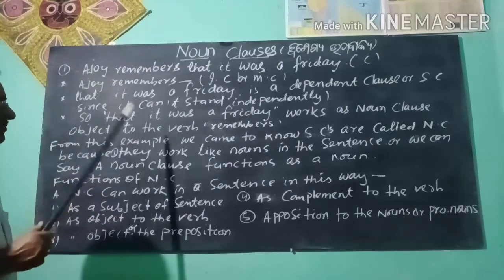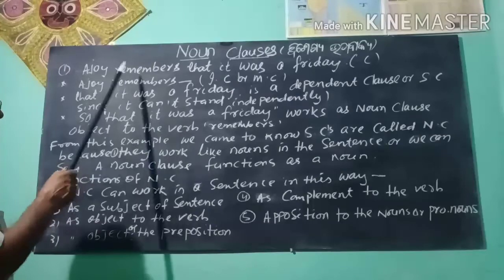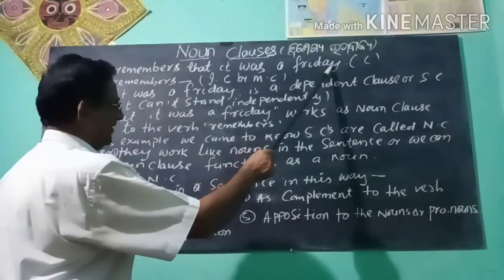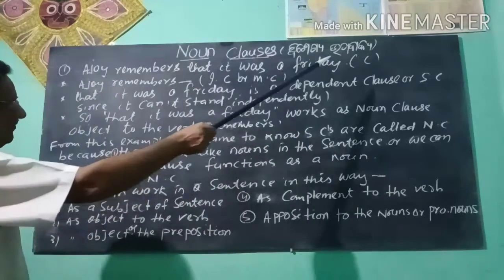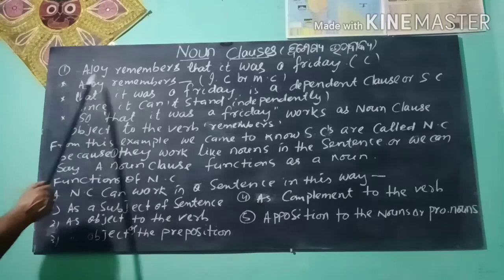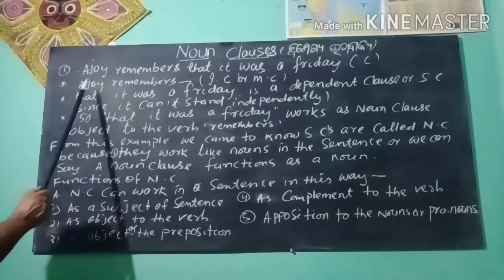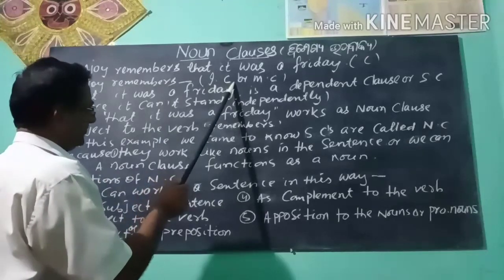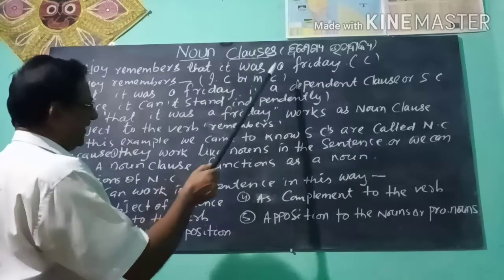Look at the blackboard. There is a sentence. Ajay remembers that it was a Friday. It is a complex sentence. In this sentence, Ajay remembers is an independent clause or main clause.